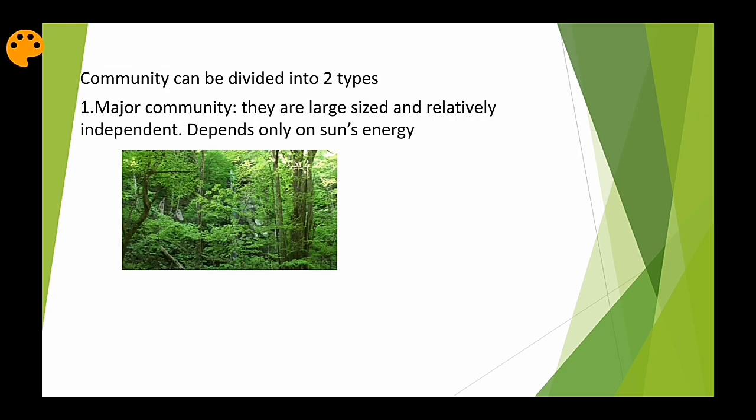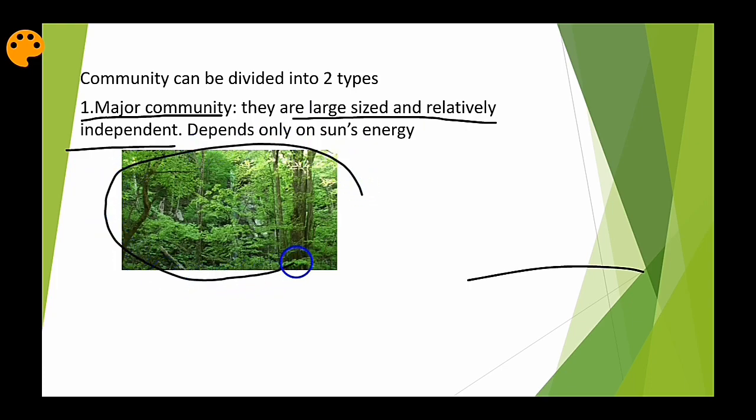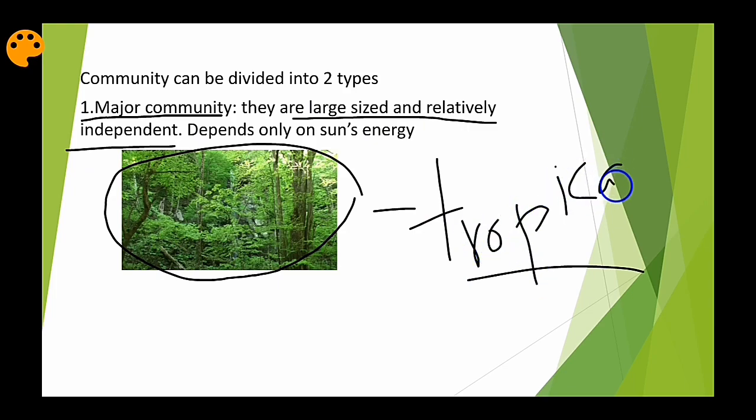Next, the community that we have studied is divided into 2 different types, major community and minor community. The major communities are large sized and relatively independent. See this major community, it is a tropical evergreen forest. So it is a type of major community. It is large sized and independent, but it depends upon the sun's energy for energy requirement, production, etc.